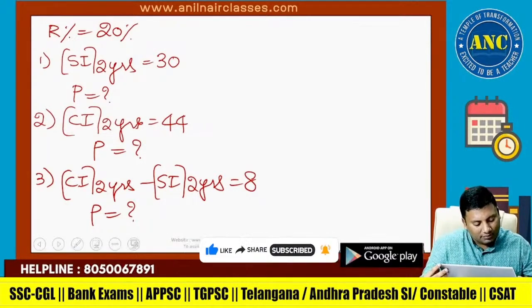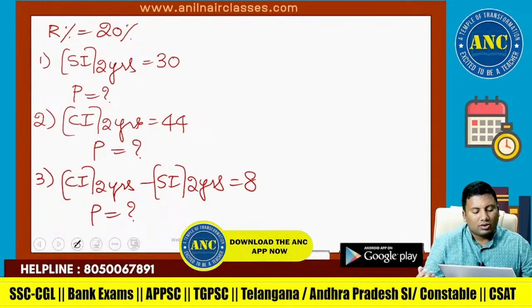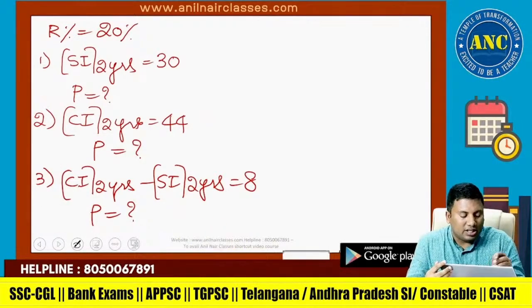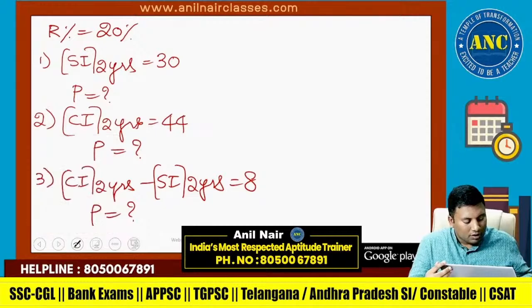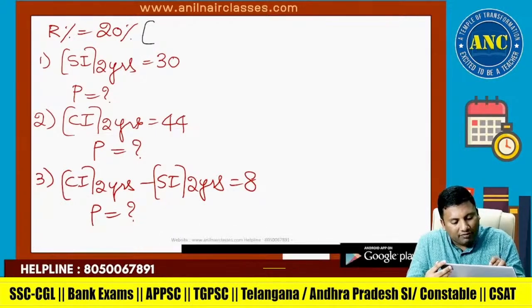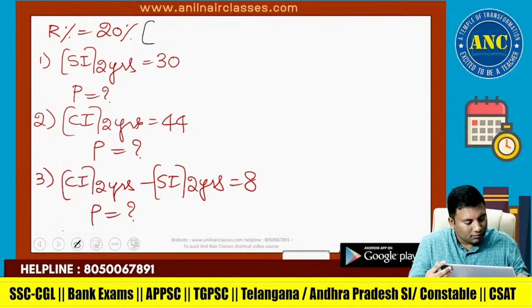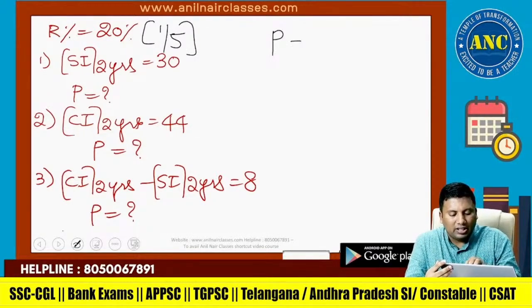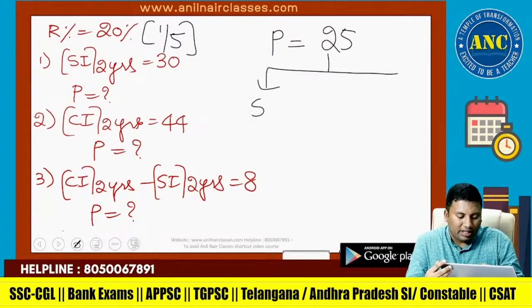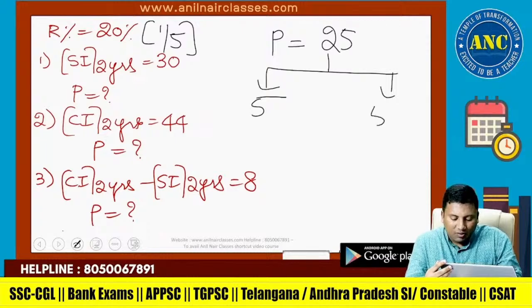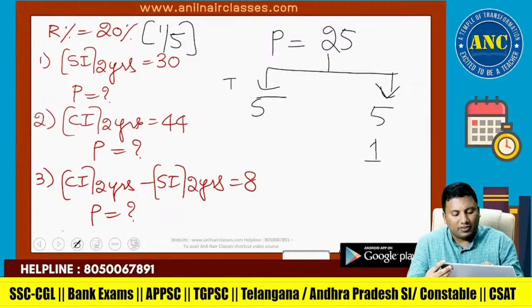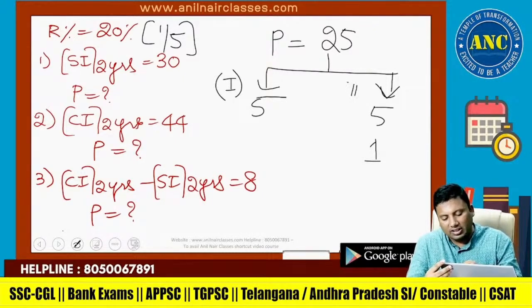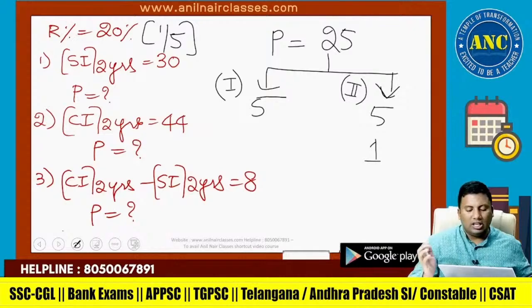SI for 2 years, CI for 3 years. 20% is 1 by 5. Assume principal is 5 squared, which is 25. First year, 1/5 of 25 is 5. Second year, 1/5 of 5 is 1. This is for the first year, and this is for the second year.